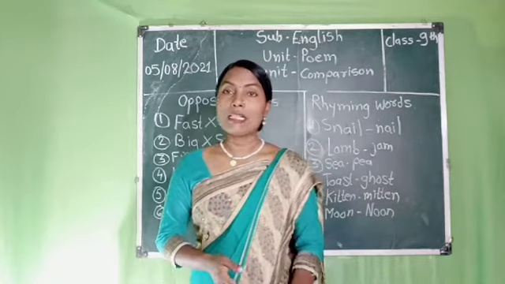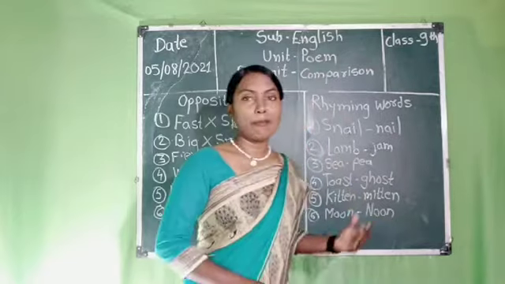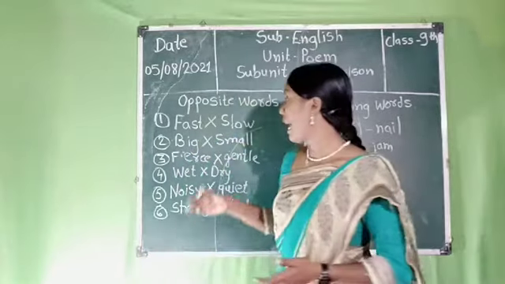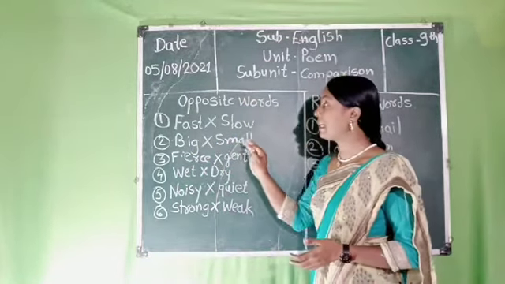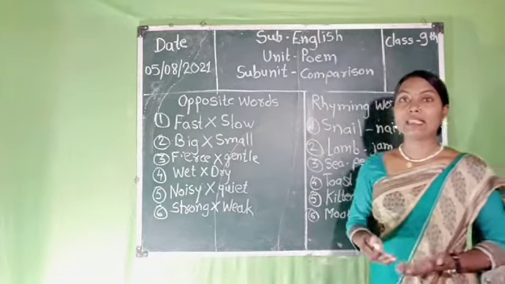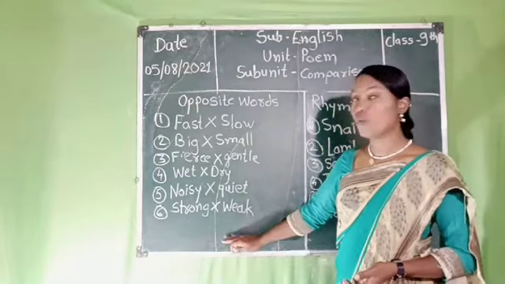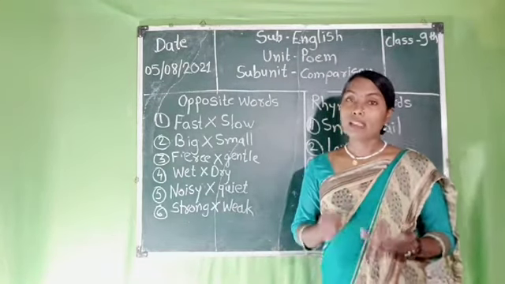Now students, write down the homework. The homework for you is to write down rhyming words. Here I have seen some words, that is fast, slow, big, small, and others. You also tell me some rhyming words. So students, the homework is to write down rhyming words.